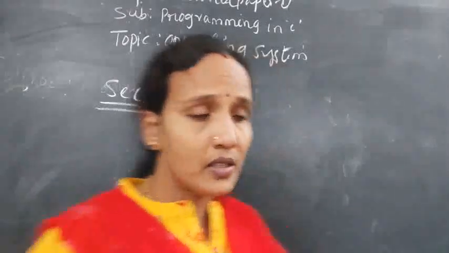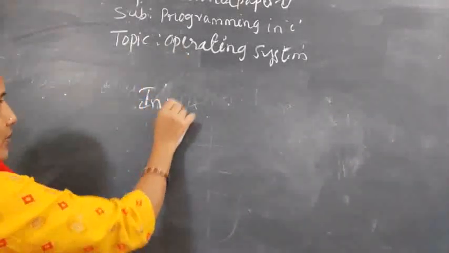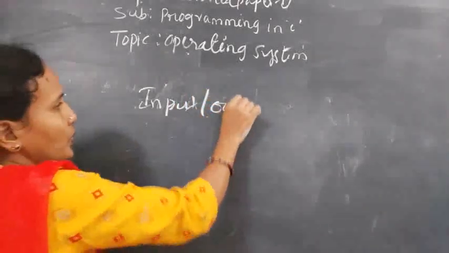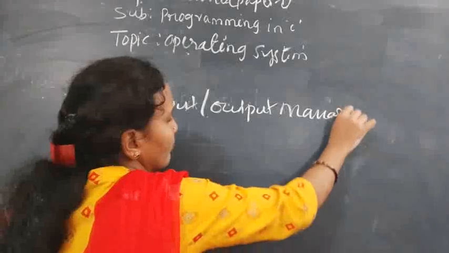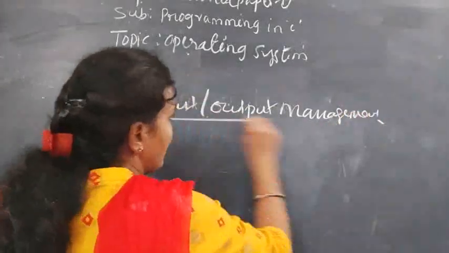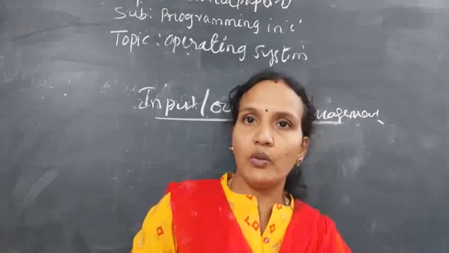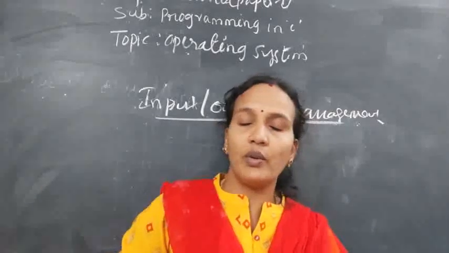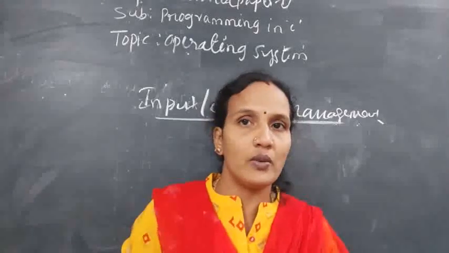Okay. Next term, input and output management. See, input means whatever you are collecting from a user, that is an input. Whatever the system is collecting from a user is an input. Whatever the system is giving to a user is called output.